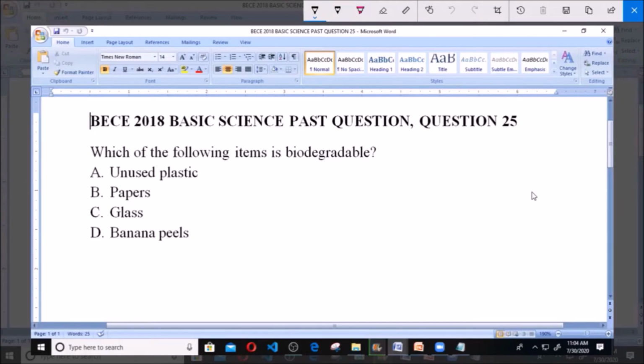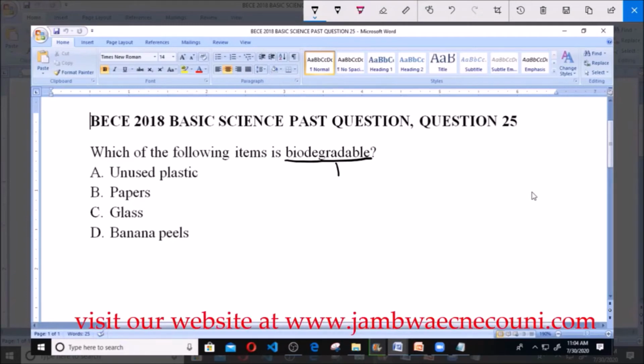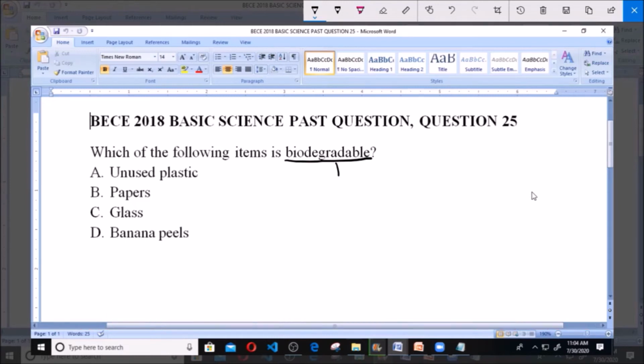So we are asked to find the item that is biodegradable. Now what does biodegradable mean? This simply means items that can be decomposed, items that can be destroyed or acted upon by microorganisms. So we have to pick an item which can be destroyed or decomposed by microorganisms.